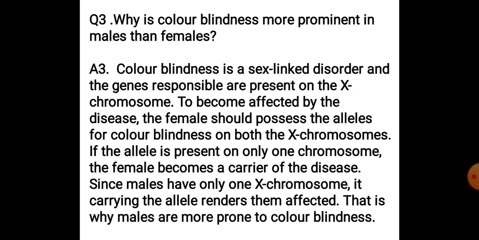Next, why is color blindness more prominent in males than females? The reason is that color blindness is a sex linked disorder, and the genes responsible are present on the X chromosome. So in order to be affected by the disease, a female should possess the alleles for color blindness on both the X chromosomes, क्योंकि फीमेल में 2 एक्स क्रोमोसोम्स होते हैं, तो अगर फीमेल अफेक्टेड होगी तो दोनों ही एक्स पे डिजीज़ कंडीशन एलील्स होने चाहिए कलर ब्लाइंड के. Okay, but if the allele is present on only one chromosome, then females will be carriers, but not have the disease. They will be carriers of the disease.